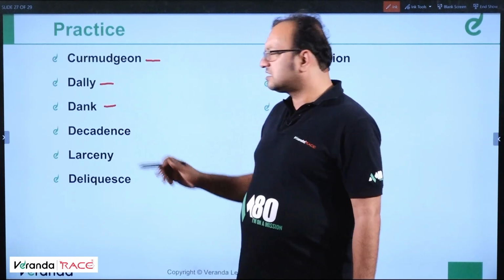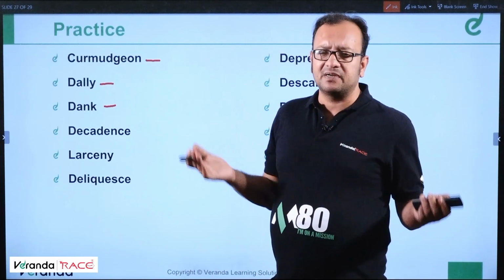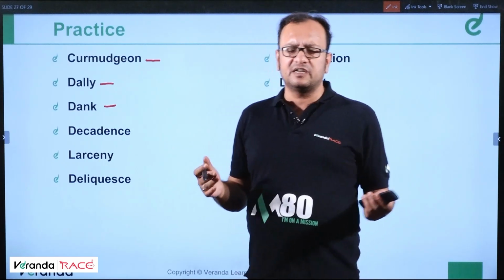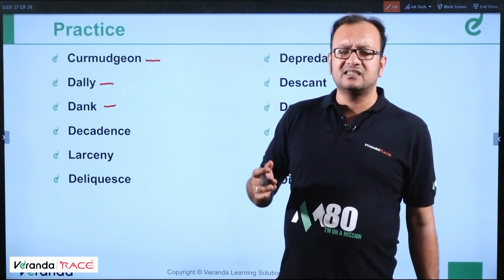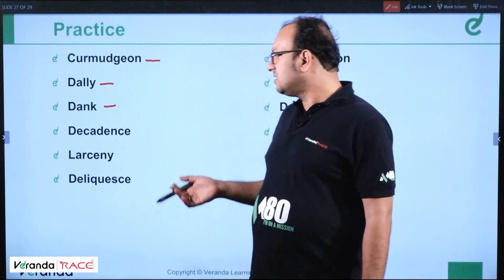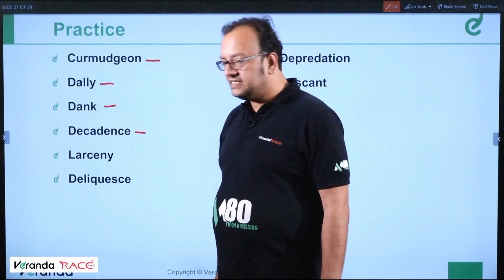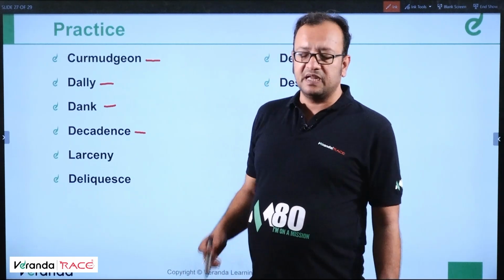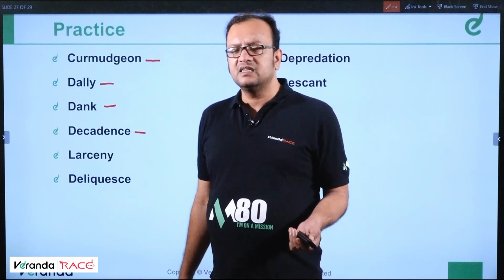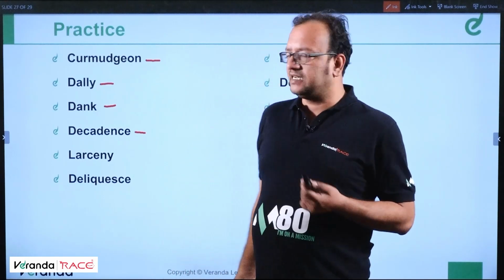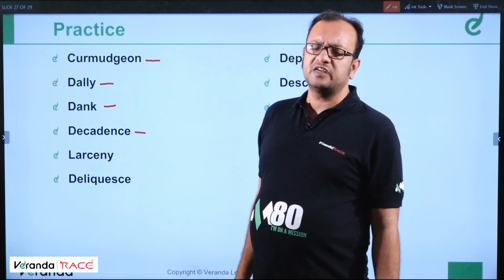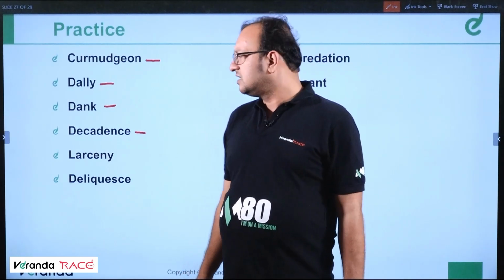Dank means a smelly place which is very damp because of water. For example, there is a room which is in the basement or underground. It becomes very dank. It has smell and it is damp. Okay, students. Now the word is decadence. Decadence means a haughty kind of behavior and conduct, just to show one's moral character. Okay. Larceny means cheating and trickery, treachery.